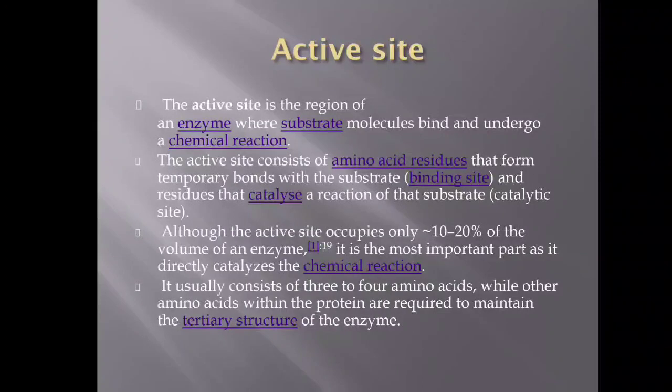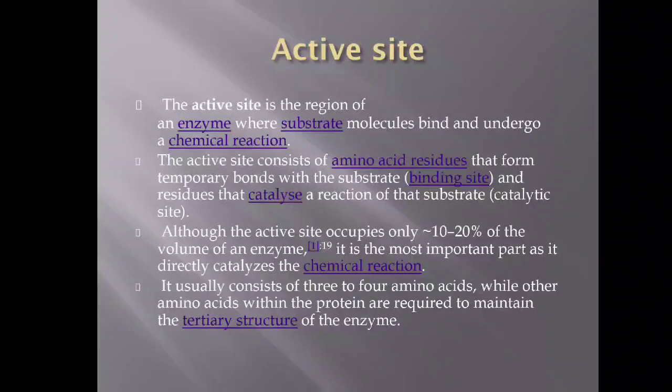Next, let us see what is an active site. An active site is the region of an enzyme where the substrate molecule binds and undergoes a chemical reaction. The active site is a portion on the surface of the enzyme where exactly there will be a binding of substrate molecule on its surface. It's a small portion on the surface of the enzyme which is actually involved in the catalytic work.